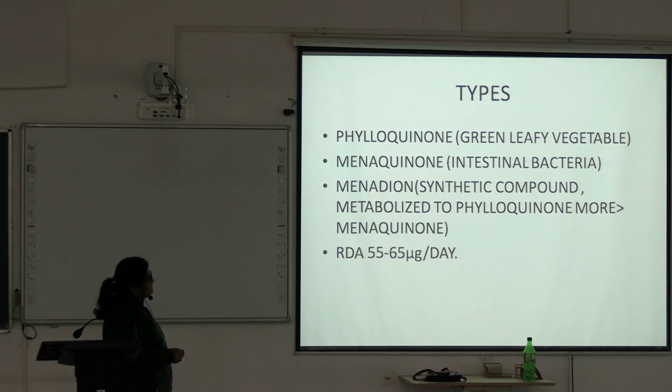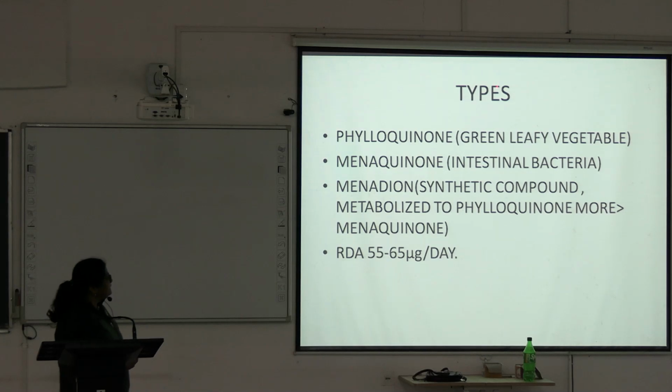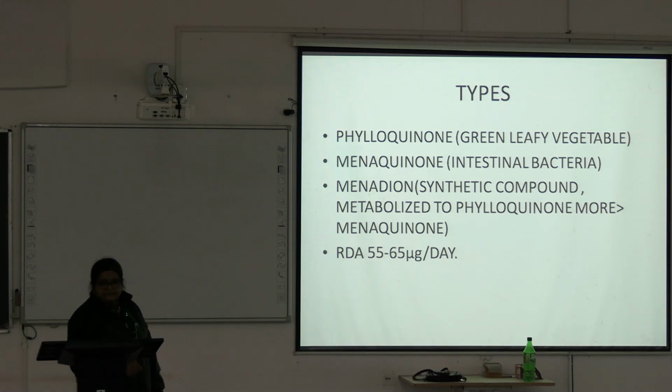Menadione is the synthetic compound of vitamin K, metabolized to phylloquinone more than menaquinone. So in the body there is phylloquinone, found in green leafy vegetables, and menaquinone, found in intestinal bacteria. Another synthetic variety is menadione, which in the body is metabolized to phylloquinone more than menaquinone. Recommended daily allowance is 55 to 65 microgram per day.